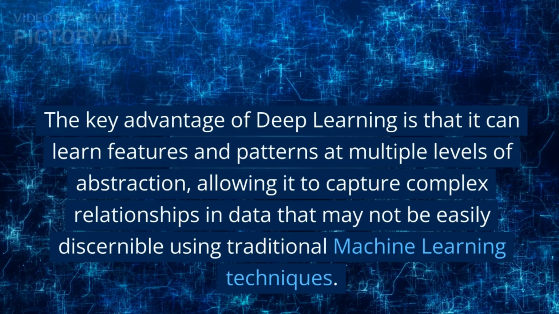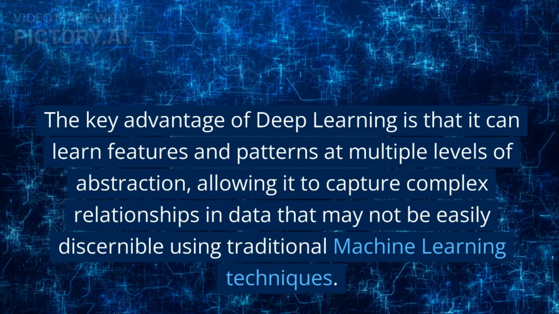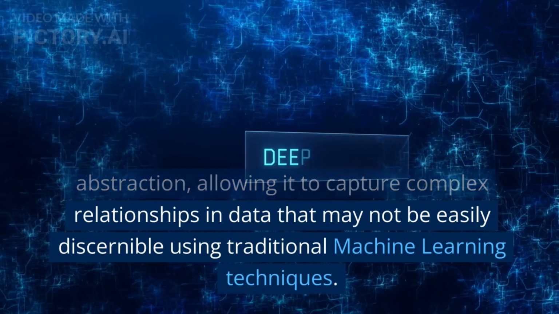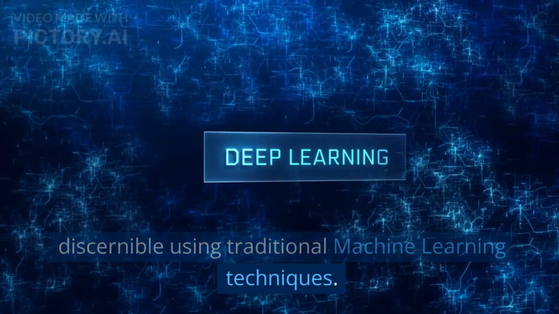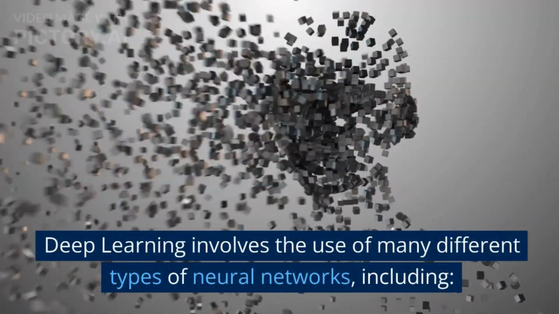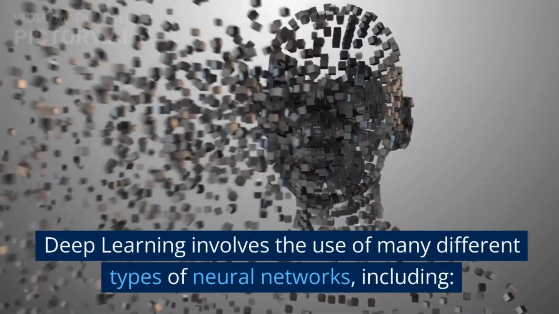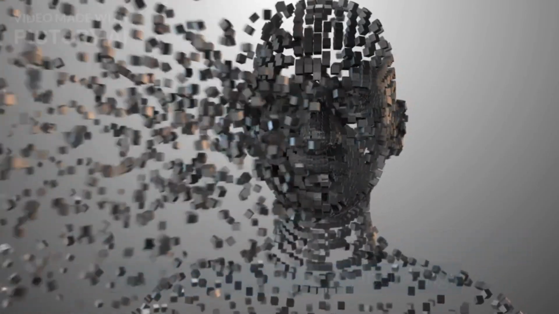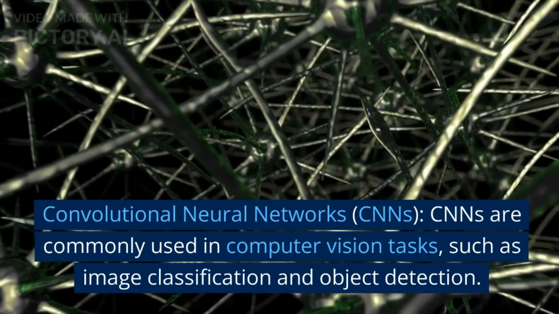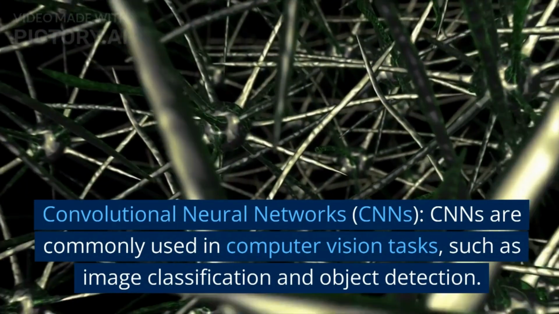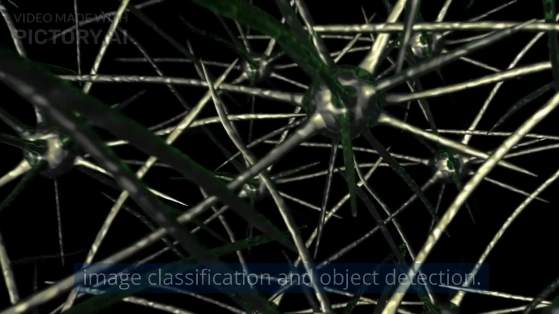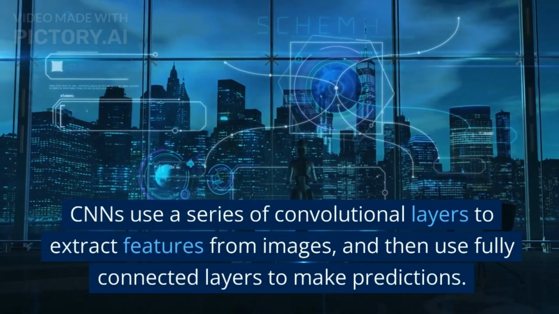Deep learning involves the use of many different types of neural networks, including: 1. Convolutional neural networks, CNNs. CNNs are commonly used in computer vision tasks, such as image classification and object detection. CNNs use a series of convolutional layers to extract features from images, and then use fully connected layers to make predictions.